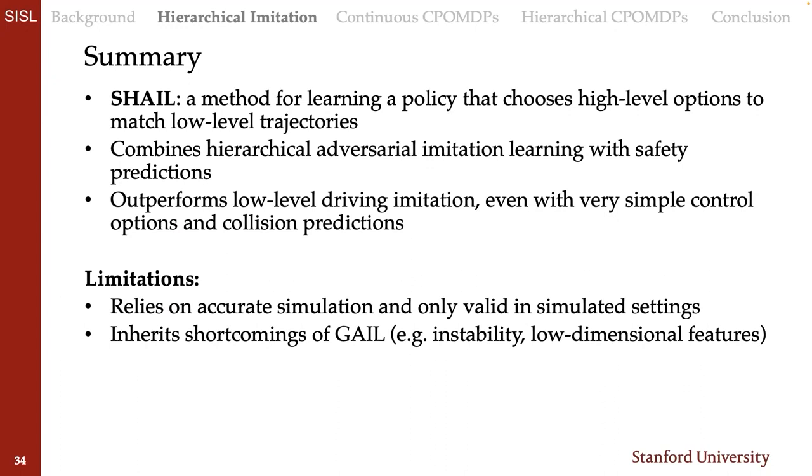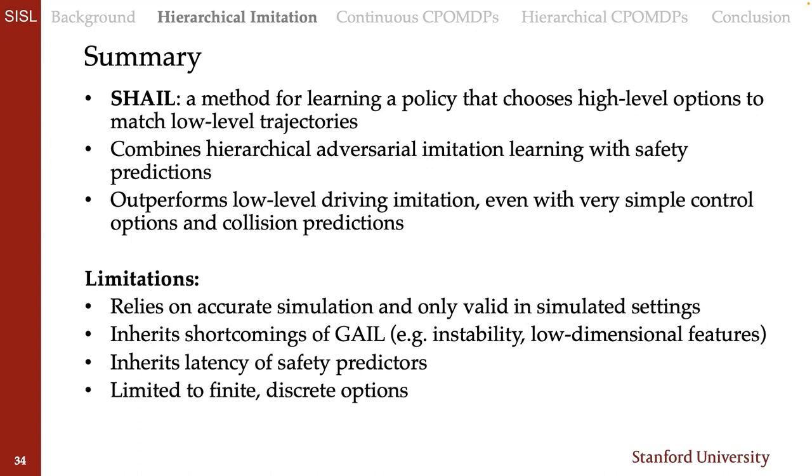These are things that works since then have tried to address and can continue trying to address. There's latency of safety predictors. So if you're doing very difficult safety predictions, those have to work themselves into the simulation and into your online planning. And in this work, we're limited to finite discrete options, also something that can be changed.